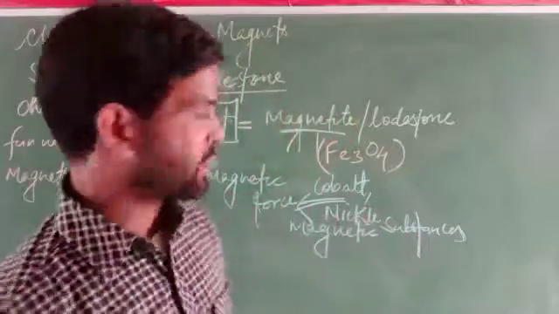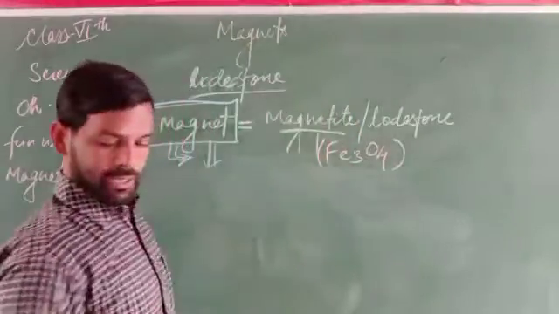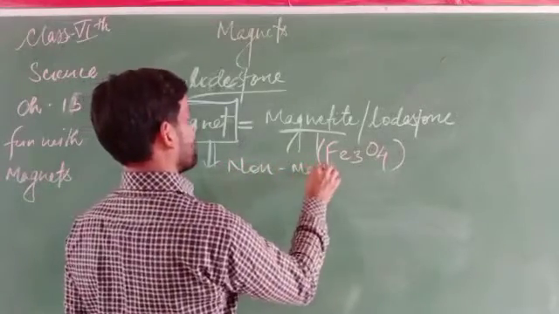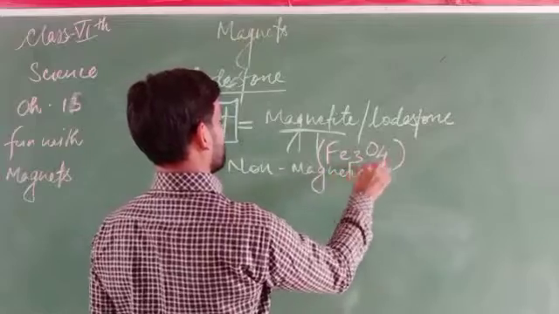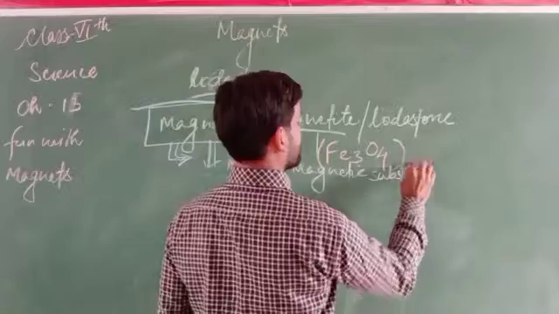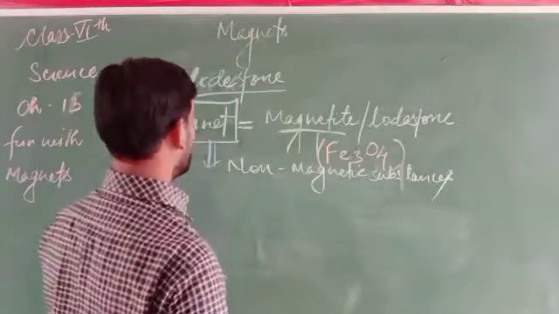And the substances that are not attracted towards the magnet are called non-magnetic substances. What are these materials?